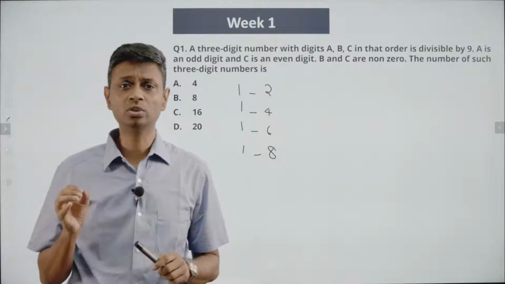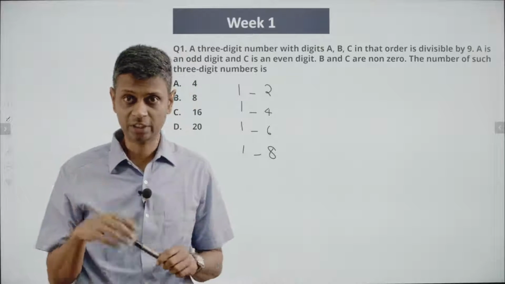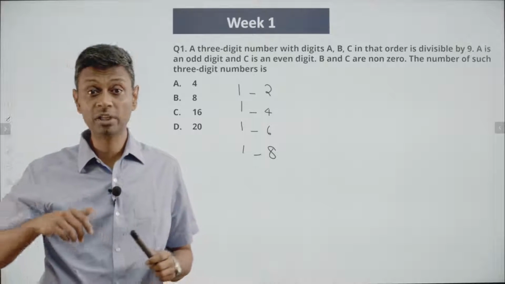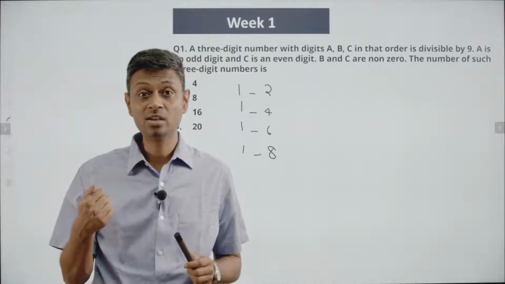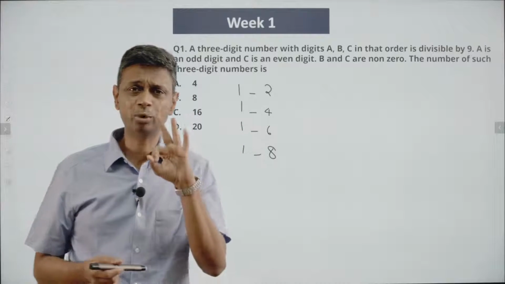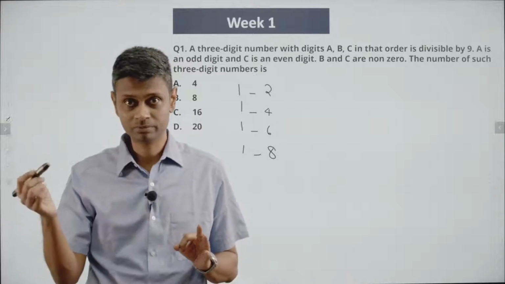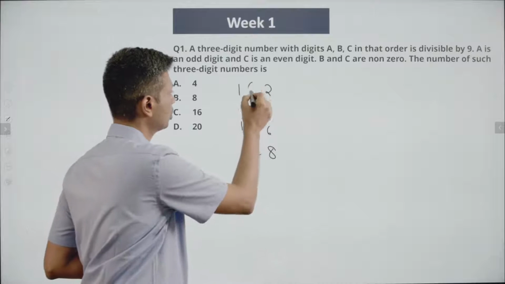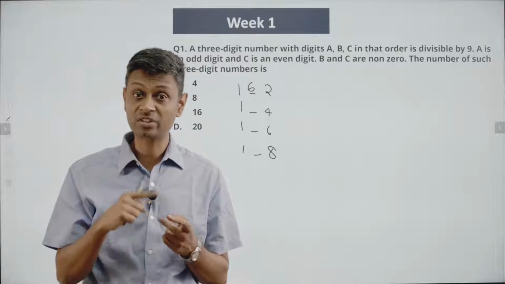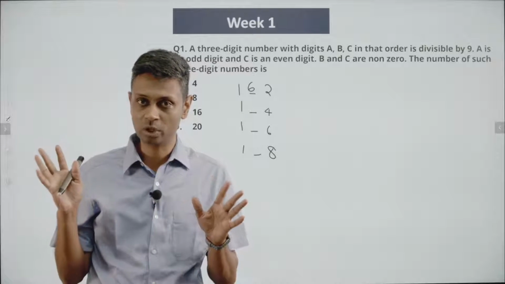Now we know the number is a multiple of 9, so the sum of the digits should be a multiple of 9. So the sum should be 9 or 18 or 27 or something like that. For 1_2, the two digits add up to 3. That means the sum can only be 9, it cannot even be 18. And so if you put 6 in between, 162 is a beautiful multiple of 9. First digit is odd, last digit is even, the number in between is not 0. All conditions satisfied, 162 works.